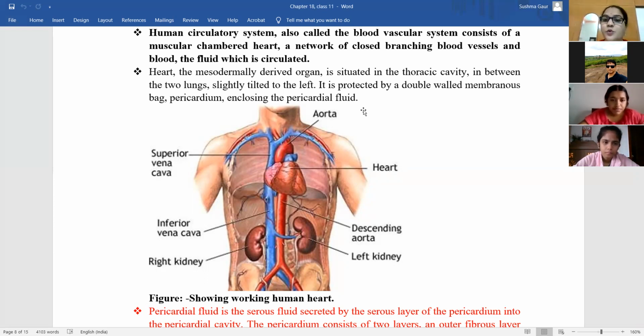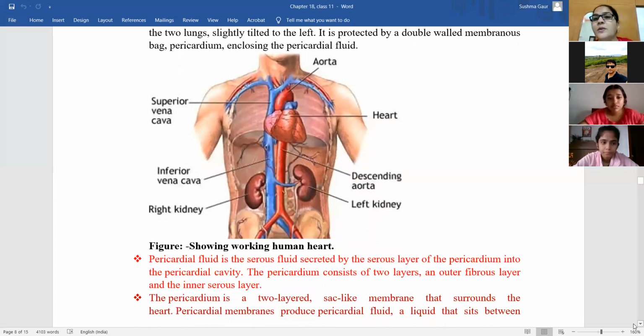Okay, so it is protected by a double walled membranous bag, the pericardium, that encloses the pericardial fluid. So what is pericardium? It is the double walled membranous layer that protects the heart. And what is pericardial fluid? It is a fluid that is secreted by the serous layer of pericardium. So pericardium is two layered.